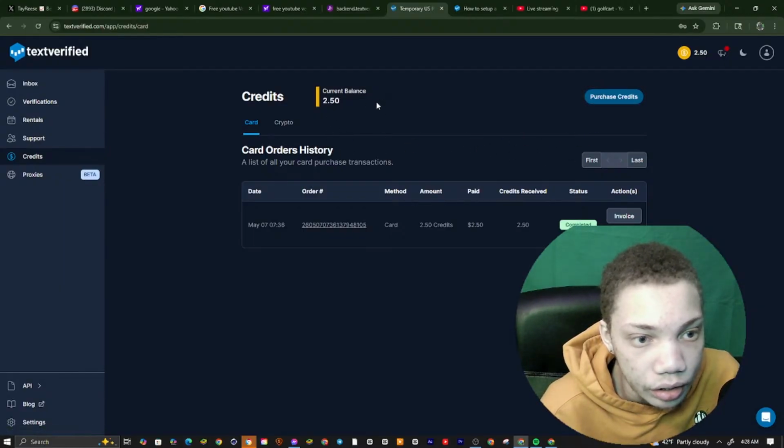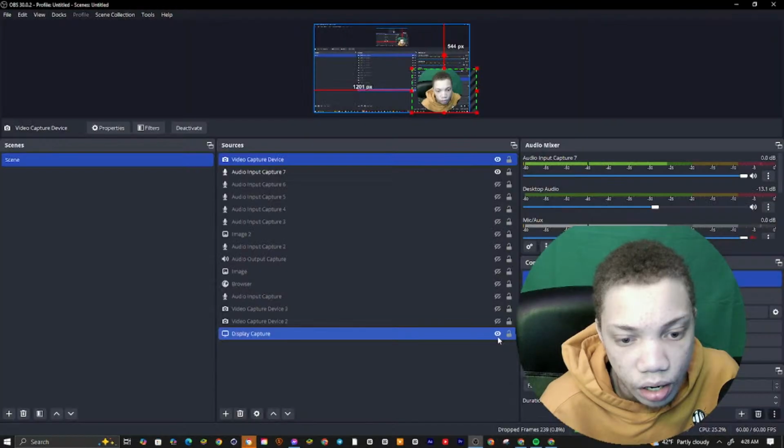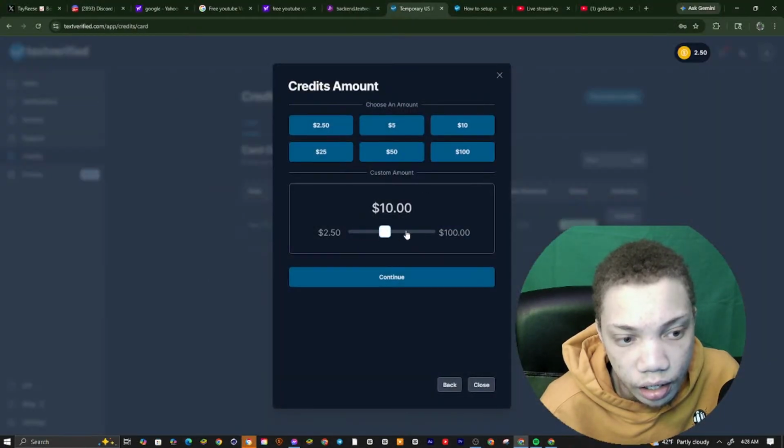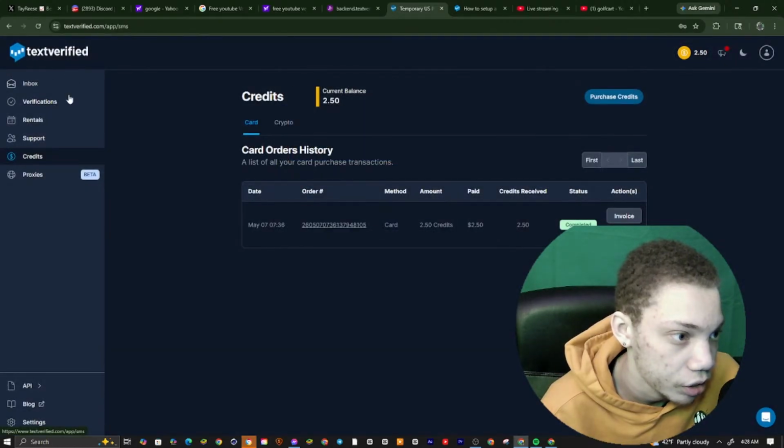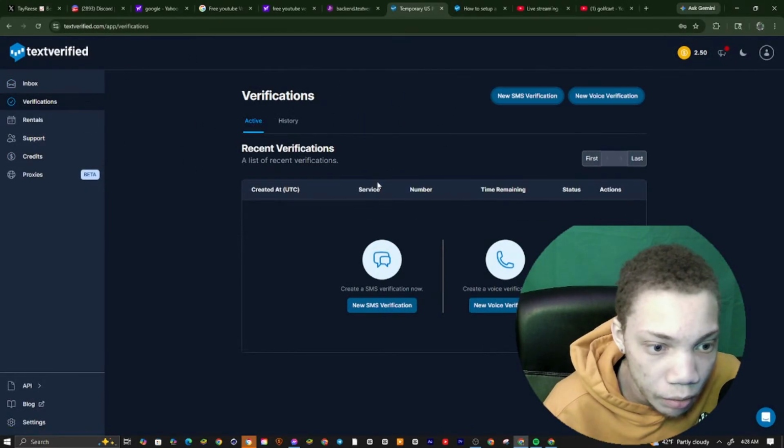And you could load a credit card. Let me hide my screen real quick, I don't want to leak anything. Let me make sure everything's good. Alright, everything's good. So when you come over to here, you could go to $2 right here. If you want to load, you could load it all the way up to 100, but it's up to y'all. Right now, what I did was load $2 because I'm going to test this out. During the stream right now, I'm about to literally test this out on stream. I want to see how this does.